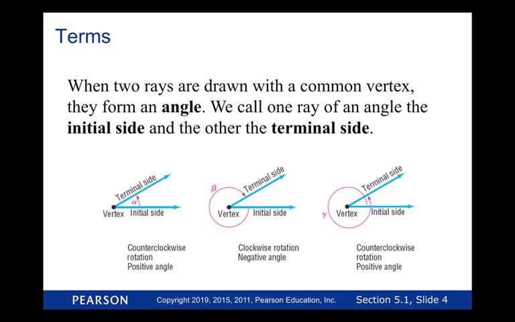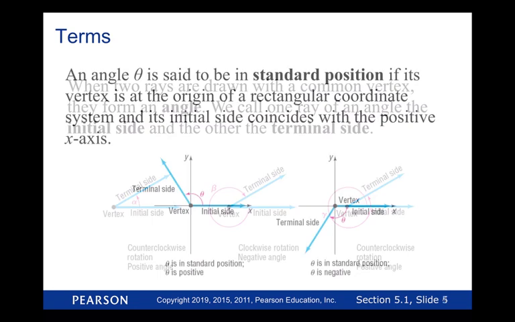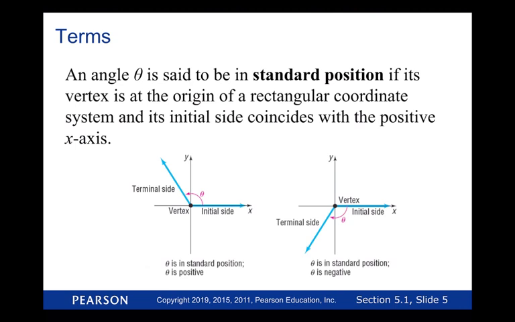And I think we have a slide that should say that. So an angle theta is said to be in standard position. This was that question in the homework that we never really answered. It says an angle theta is said to be in standard position if the vertex is at the origin of the rectangular coordinate system and its initial side coincides with the positive x-axis. So that drop-down menu that we had in Pearson, this is what it was talking about.